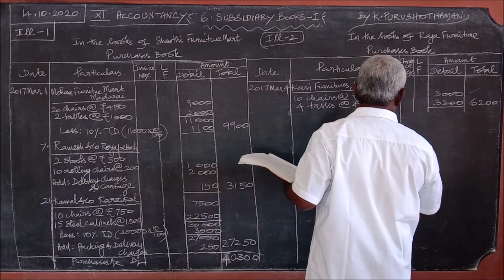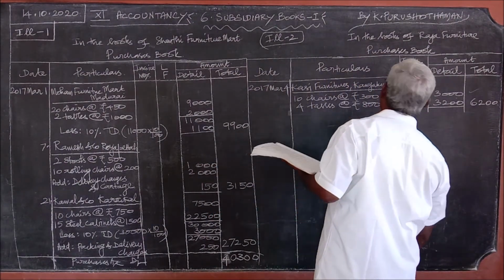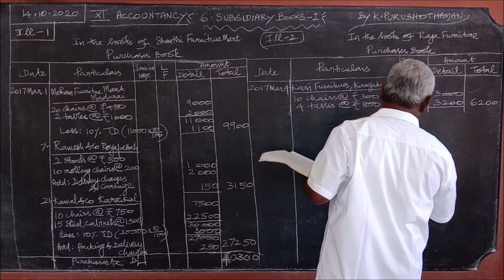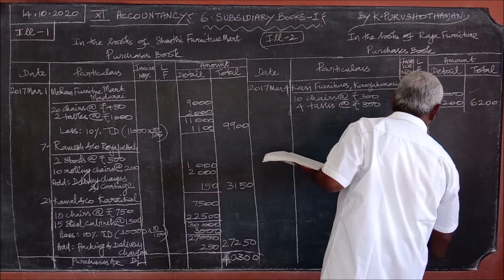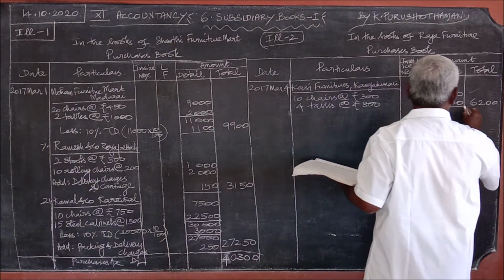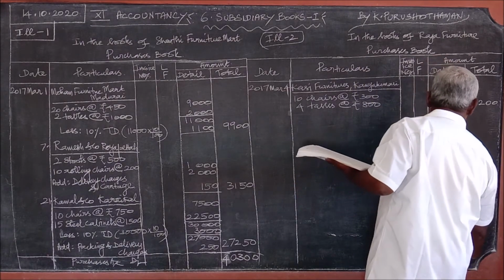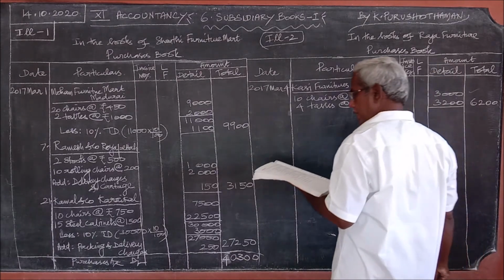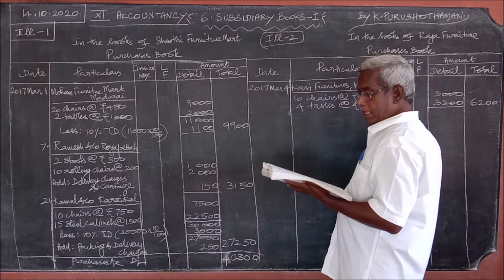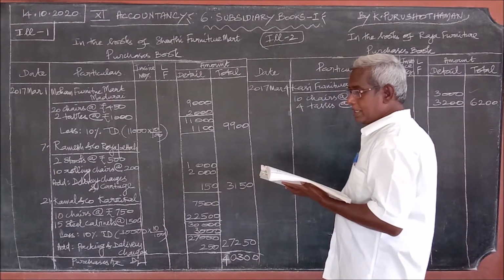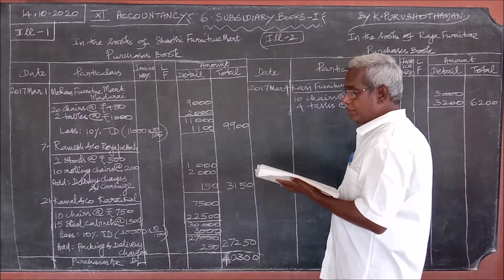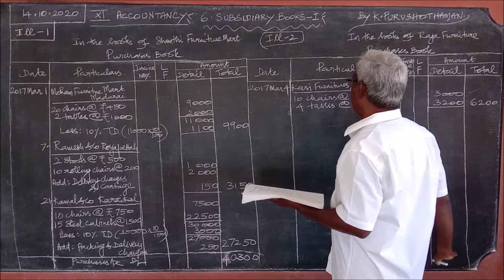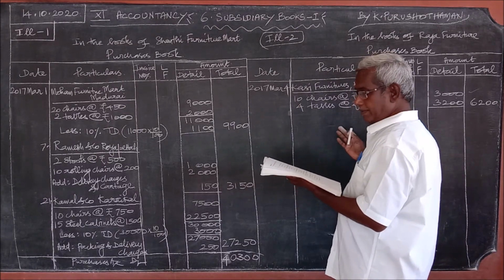Out of 5 transactions given in illustration 2, we cannot consider 2 transactions. Why I said just now, once again I repeat the same. May 6th is a cash transaction, purchased for cash, therefore the 6th transaction will not appear here.